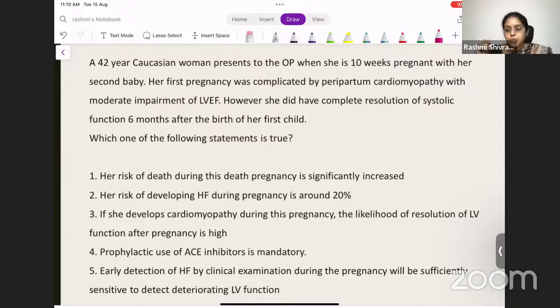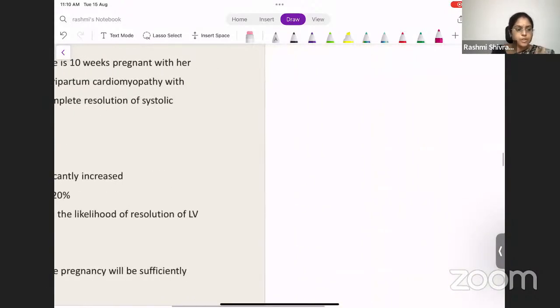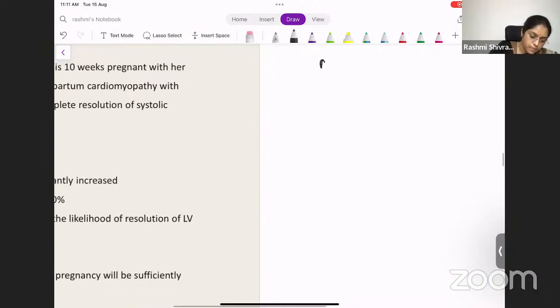So before we go into the options, we'll discuss a little bit about peripartum cardiomyopathy. I have not discussed it in the previous topic, I have just mentioned it in the previous chapters, but I would like to discuss some points in detail which you must remember for your MCQs. So what is peripartum cardiomyopathy? How do you actually define peripartum cardiomyopathy?